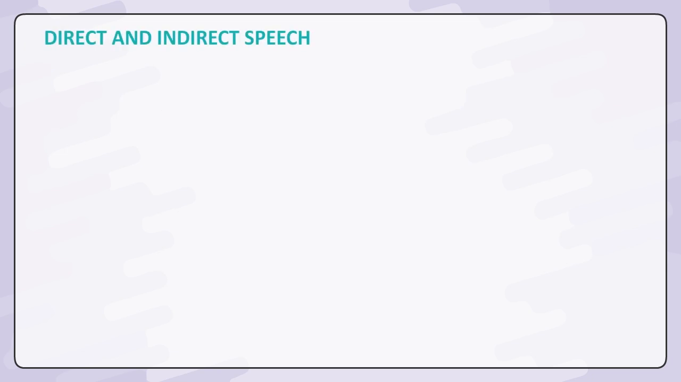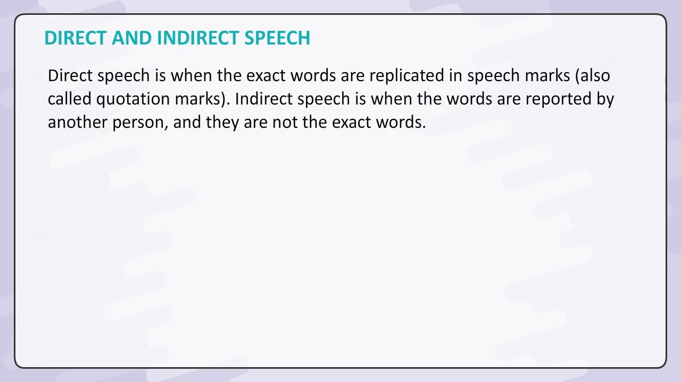Direct and indirect speech. Direct speech is when the exact words are replicated in speech marks, also called quotation marks. Indirect speech is when the words are reported by another person and they are not the exact words.